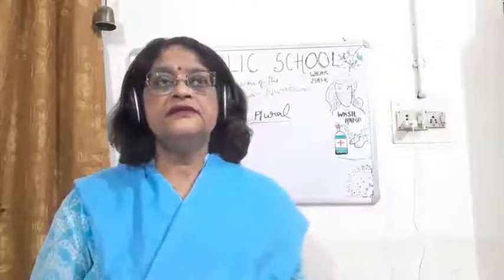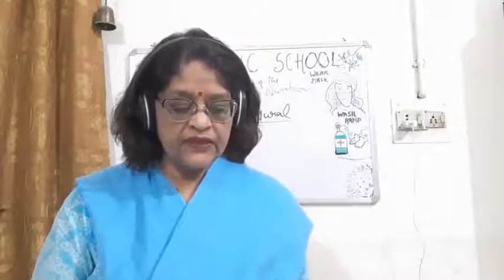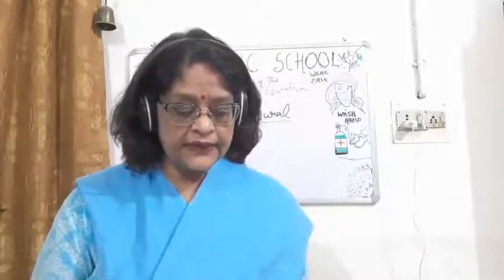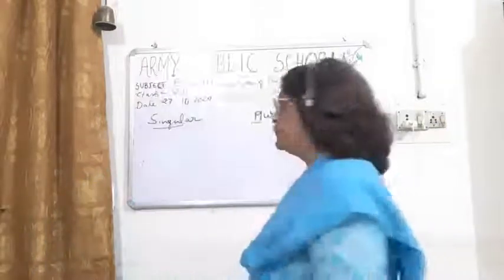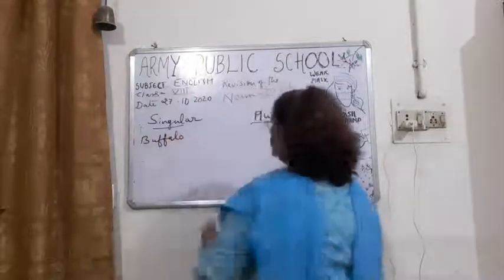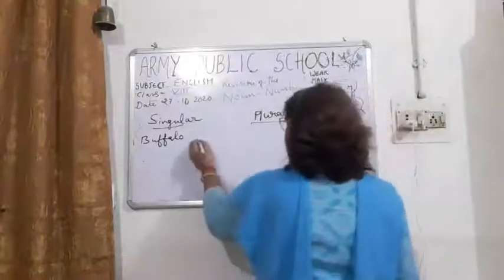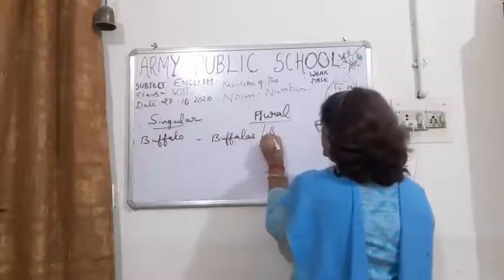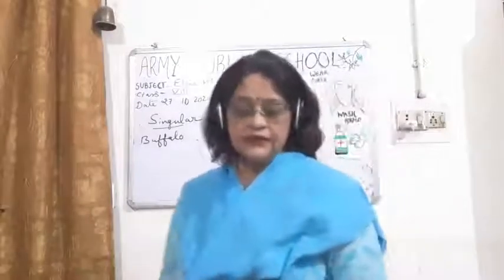Then some of the words are there which end with O, okay, but sometimes while turning it into plural, we add either S or ES, okay, both the things are added, like in buffalo. Both the spellings are correct. It can be buffalos and it can be buffaloes. Okay, so both the spellings are correct.